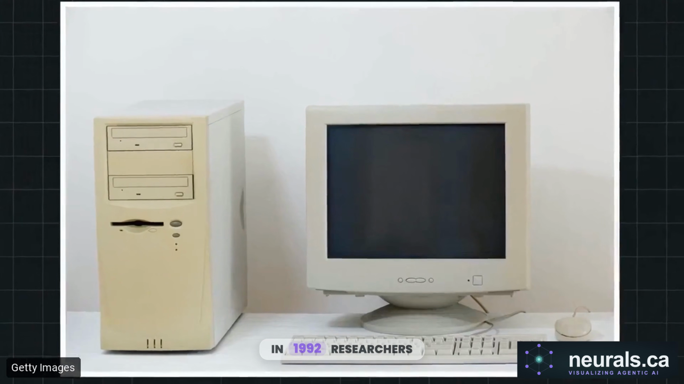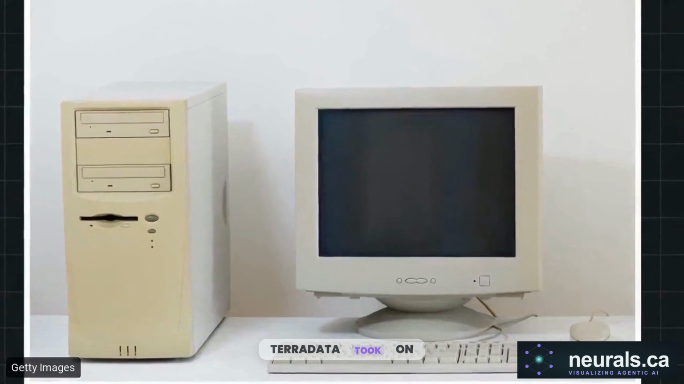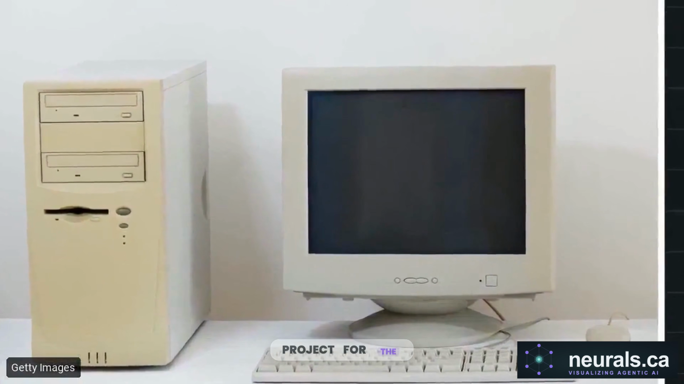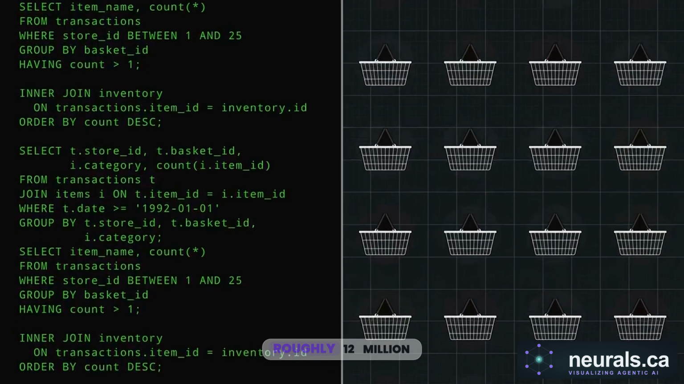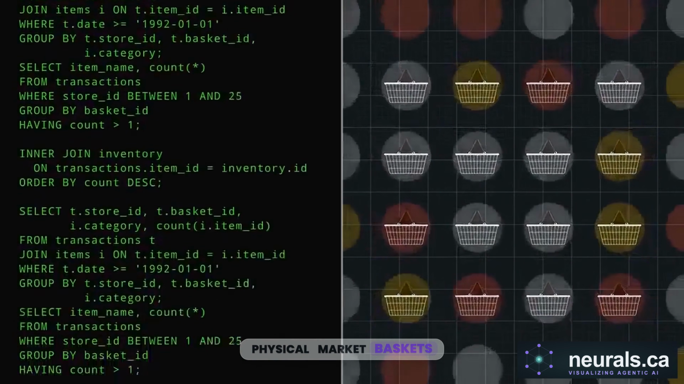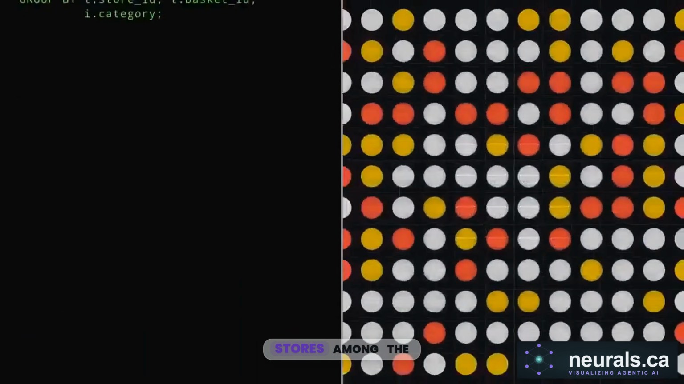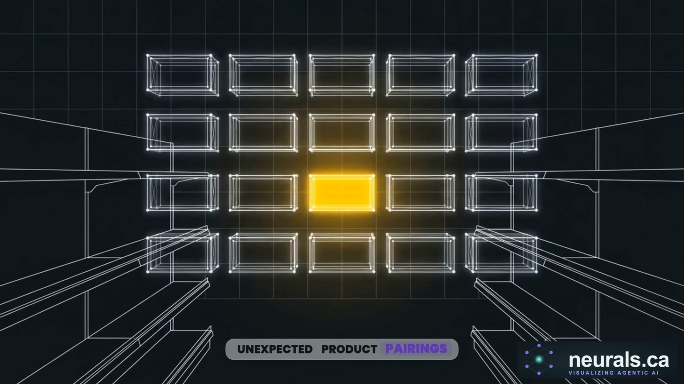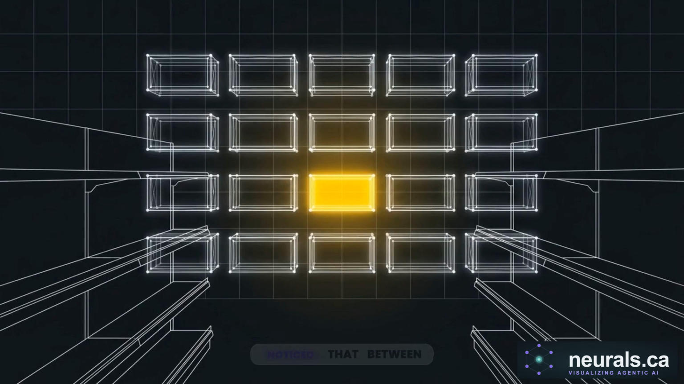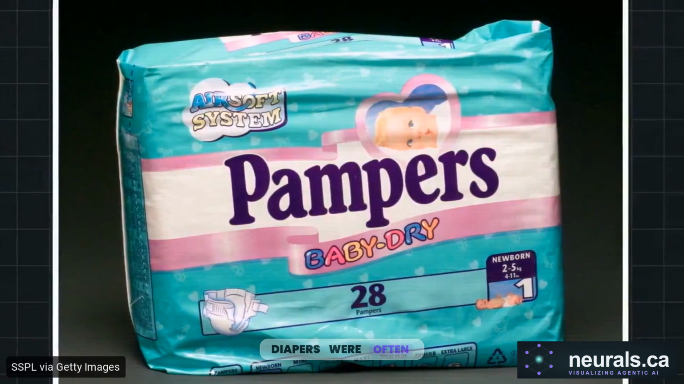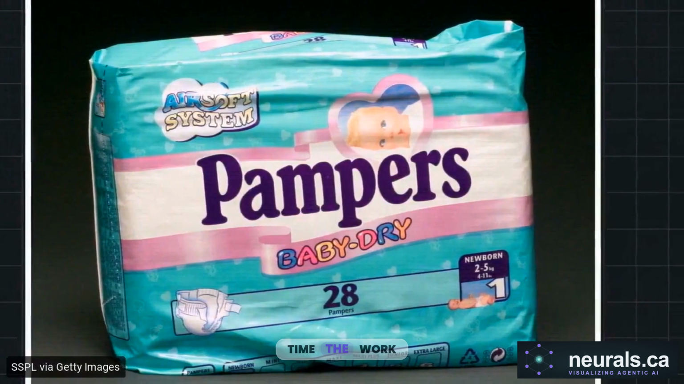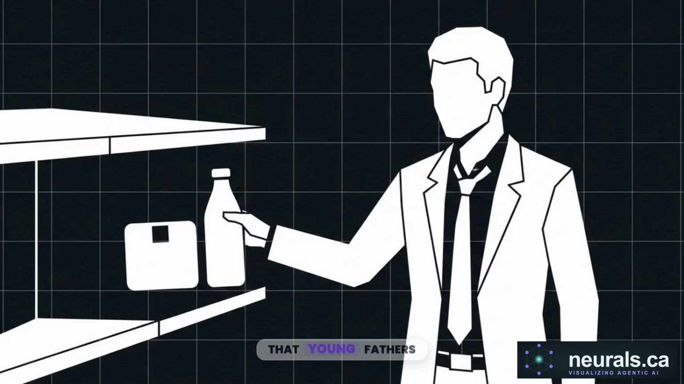In 1992, researchers at NCR and Teradata took on a massive analytics project for the Osco drug chain. They wrote SQL scripts to mine roughly 1.2 million physical market baskets across 25 different stores. Among the 20 or so unexpected product pairings they found, one stood out. They noticed that between 5 and 7 p.m., customers buying diapers were often buying beer at the exact same time. The working theory was that young fathers picking up baby supplies after work were grabbing a six-pack for the evening.